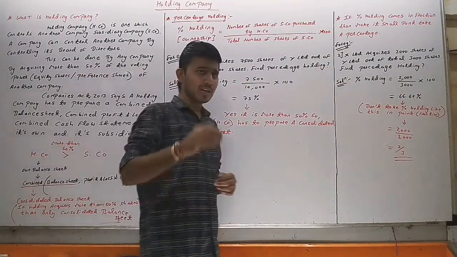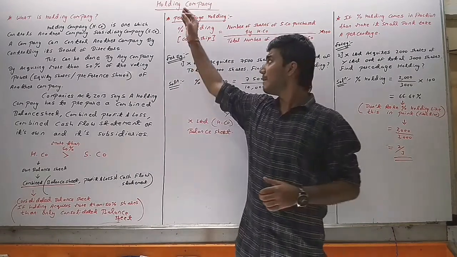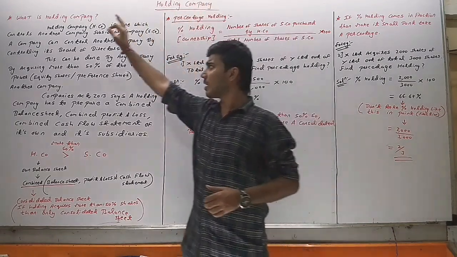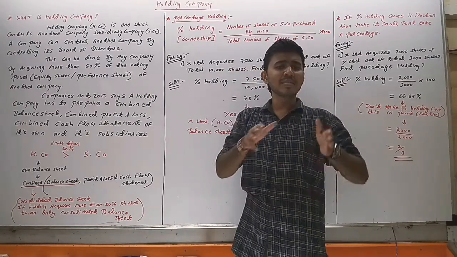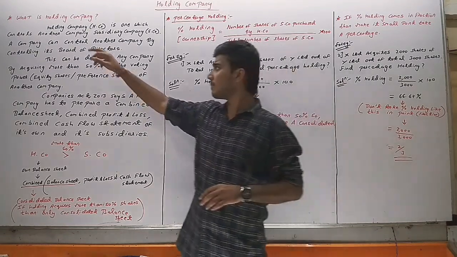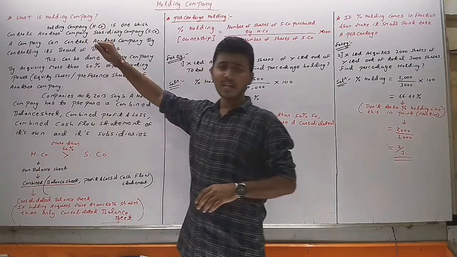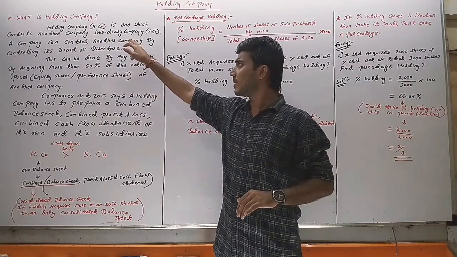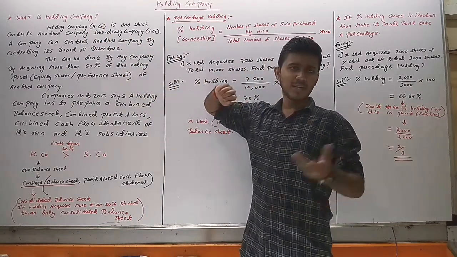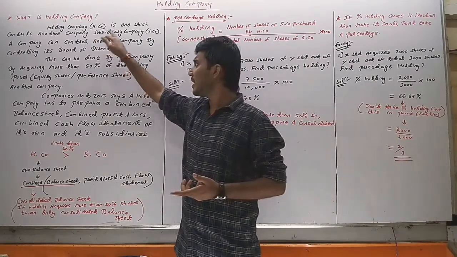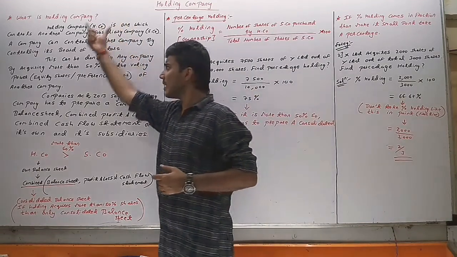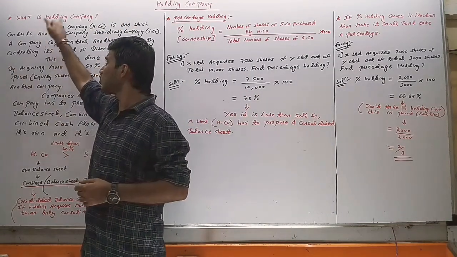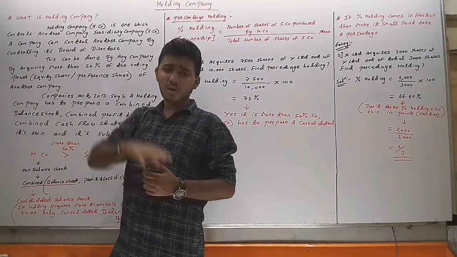So first of all in this chapter we will see the meaning of holding company. What do you mean by holding company? Because in this chapter we will see the two types of company. One is holding company which we will say as H company and second one is the subsidiary company which we will call as S company. It is a short form: holding company H company and subsidiary company S company. So first of all we will see what is the meaning of holding company. Means what do you mean by holding company?